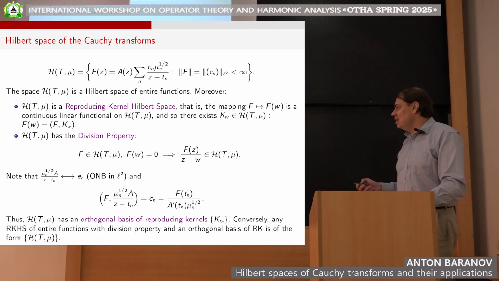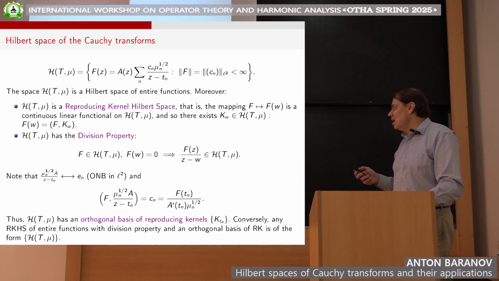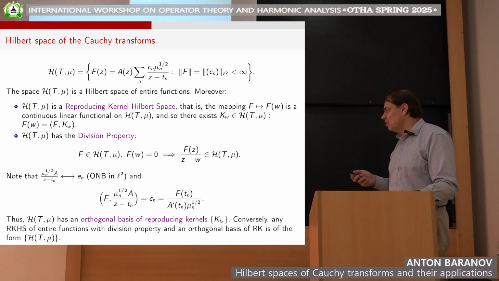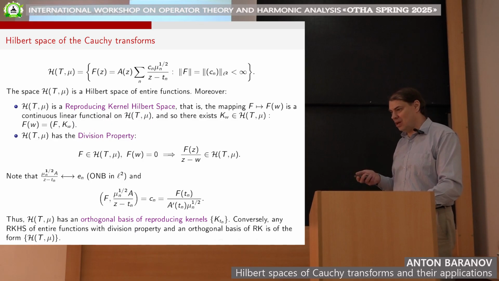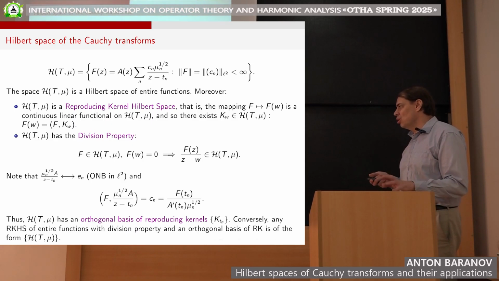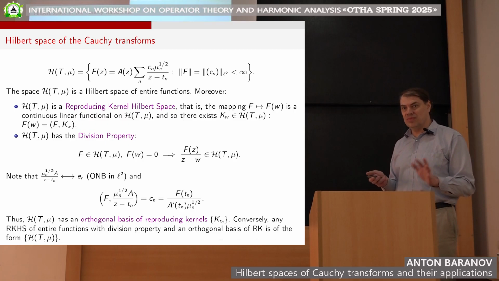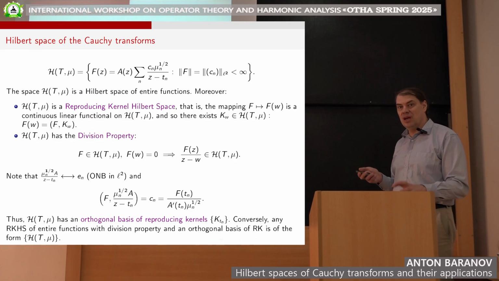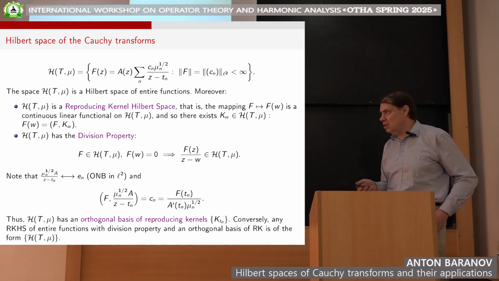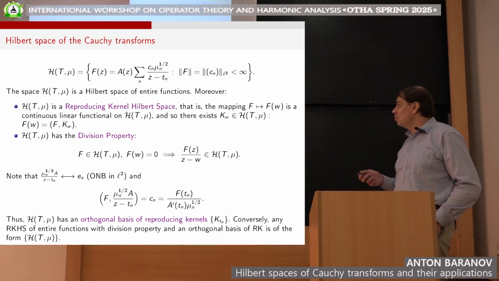But here it is the case, and conversely, these properties already define the structure of these spaces of Cauchy transforms. Conversely, any reproducing kernel Hilbert space which consists of entire functions, which has the division property, and which has an orthogonal basis of reproducing kernels, just one basis, is automatically a space of the form H(T, mu). That's not difficult to show.